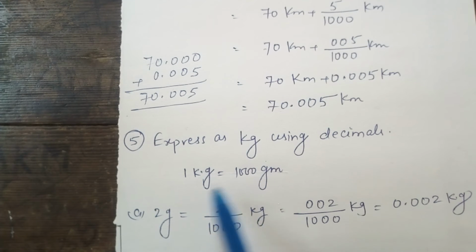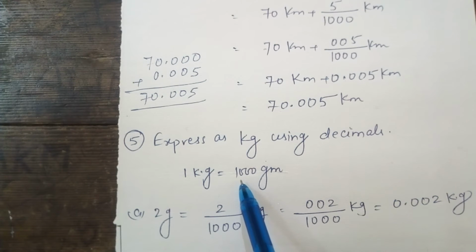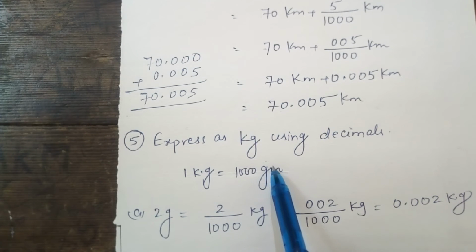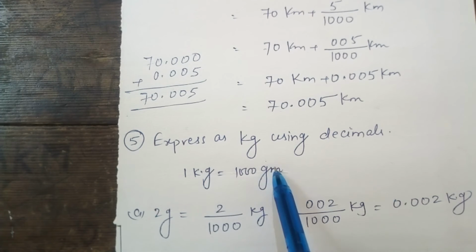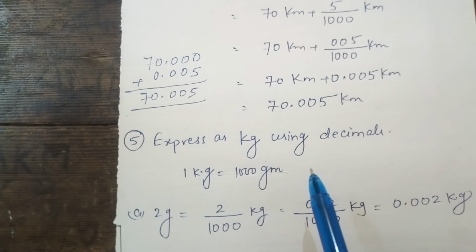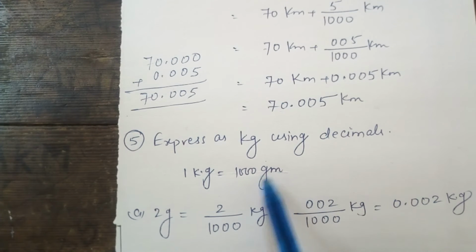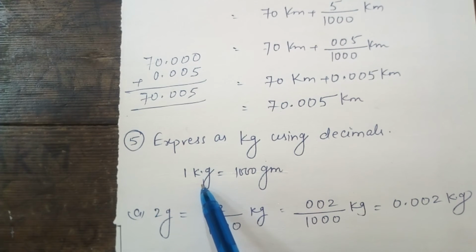The meaning is if kg is converted to gram, then multiplied by 1000, and if gram is converted to kilogram, then divided by 1000.